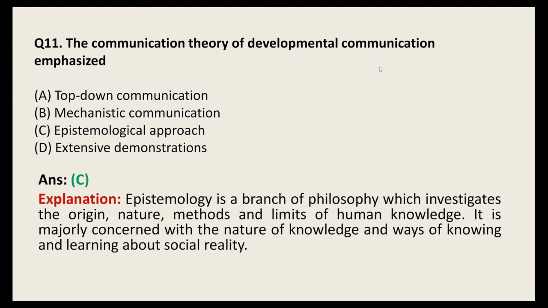So it is majorly concerned with the nature of knowledge and ways of knowing and learning about the social reality. Very important terms here are social reality and nature of human knowledge. What do we investigate in this? We investigate origin, nature, and methods. So generally, it is a branch of philosophy.